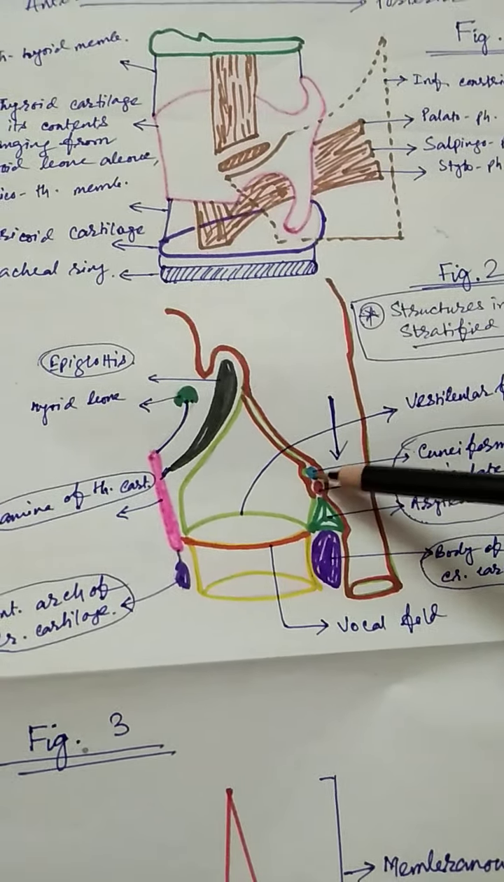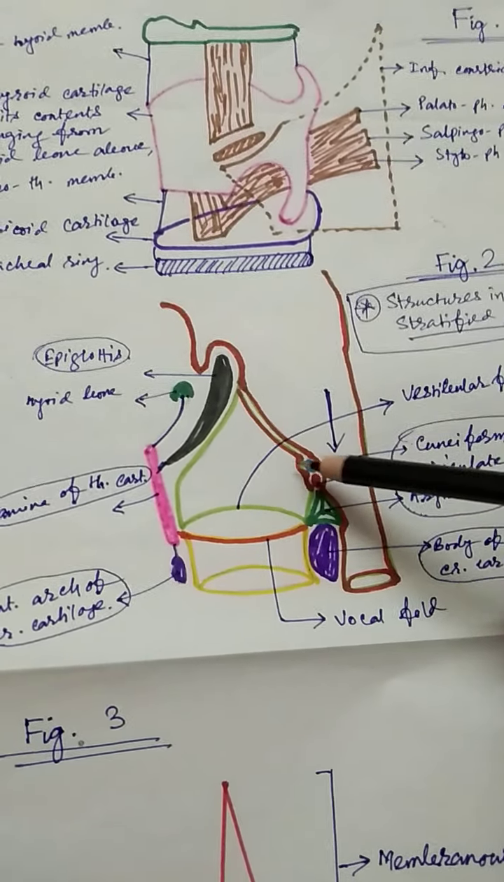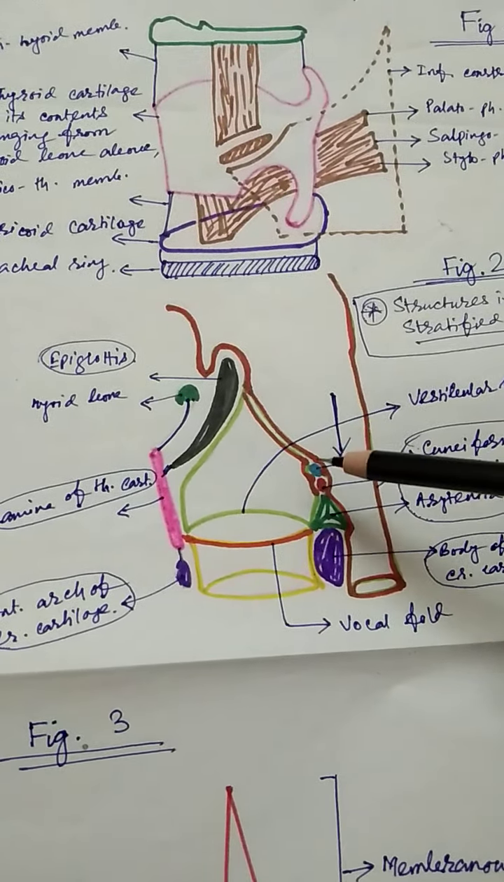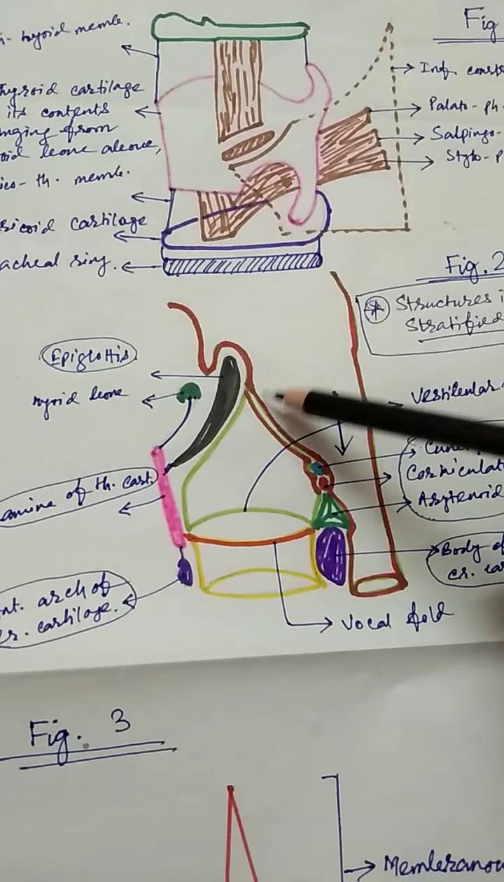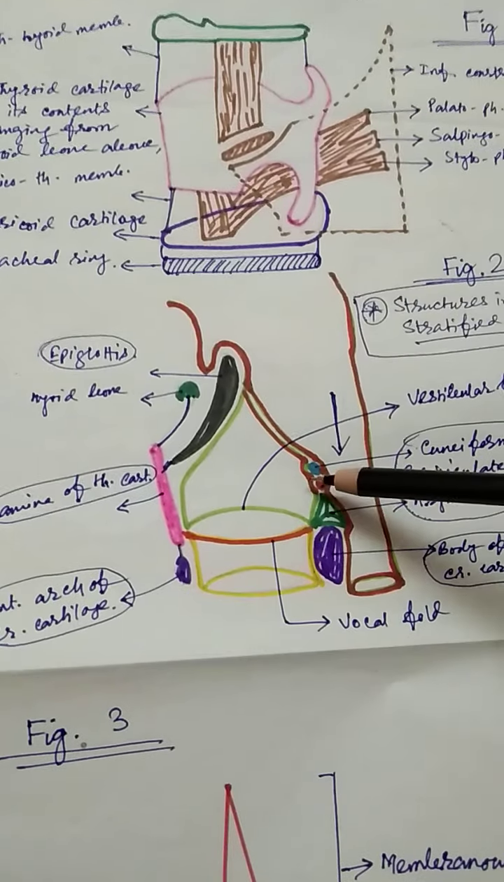Here you can see this membranous structure in which not only one muscle, other muscles are also present. I will say later on. So this is the laryngeal inlet, and this is the aryepiglottic fold. I will say later on.